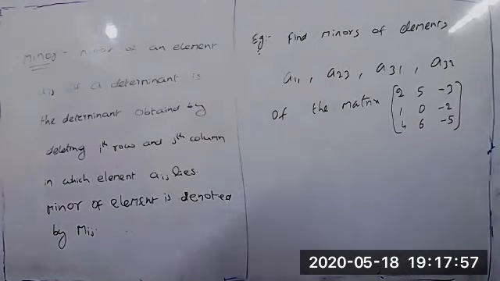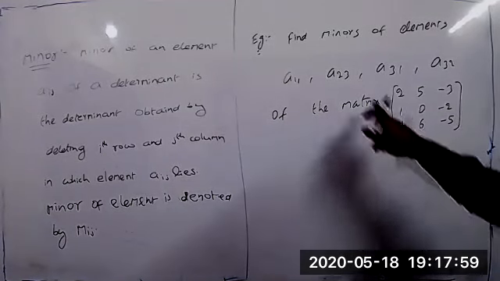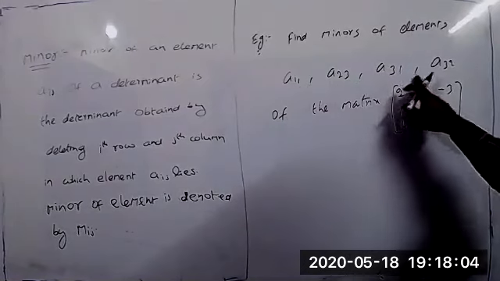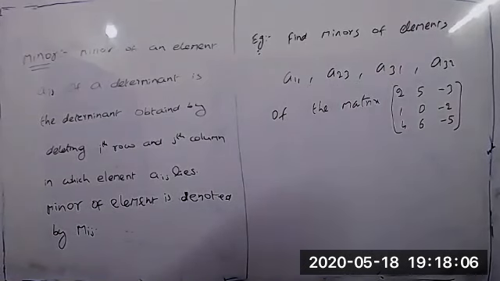In this matrix we have to find the minors of elements A11, A23, A31, A32.